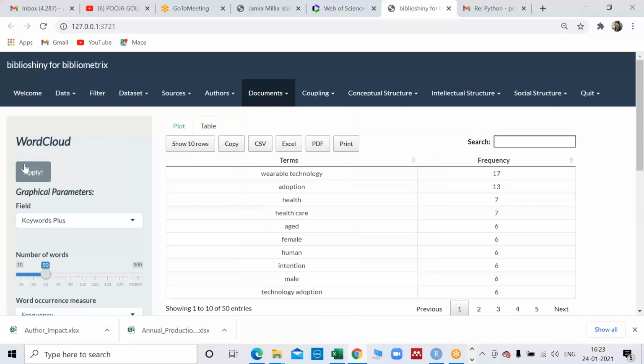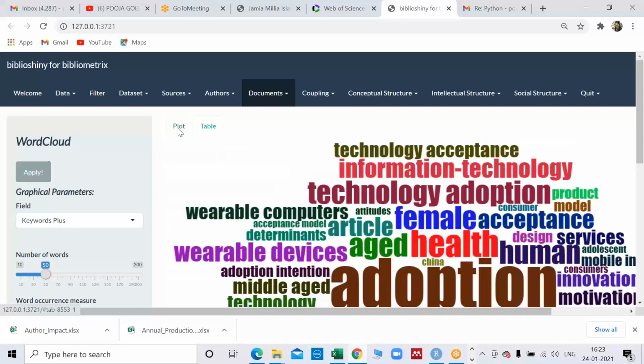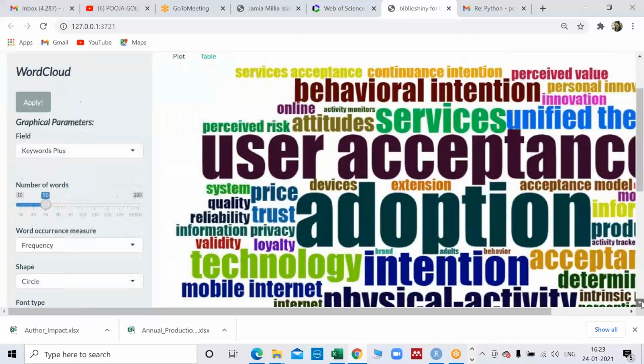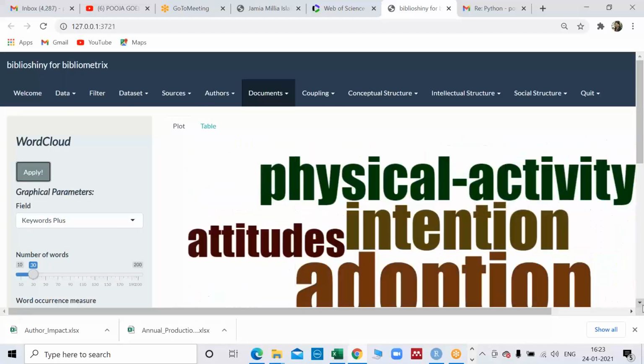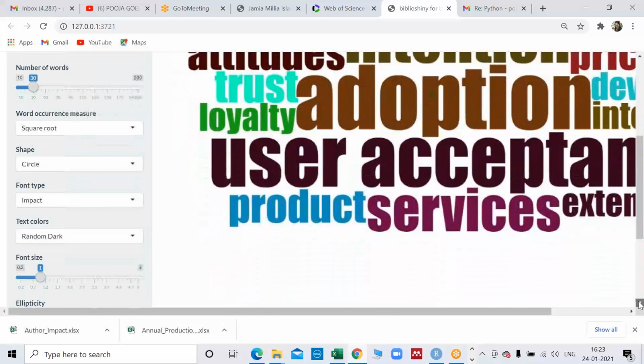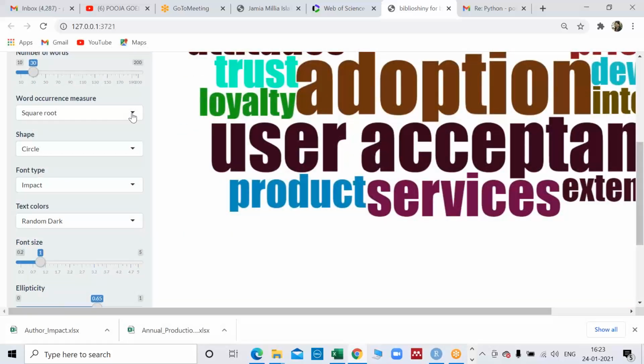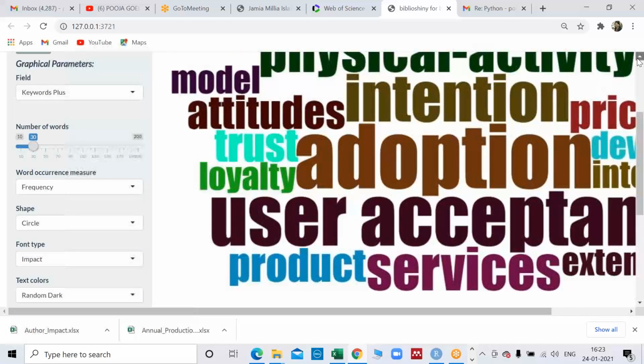Then again, word cloud, we are all familiar with word cloud. You can reduce the number of words from here, and you can change the frequency. Literature and the developer say you can use different kinds of algorithms, depending upon what more represents your domain. So you can go with any of these algorithms. By default, it takes frequency, meaning how many times a word occurs, and if you put the cursor on it, it will tell you how many times it came.